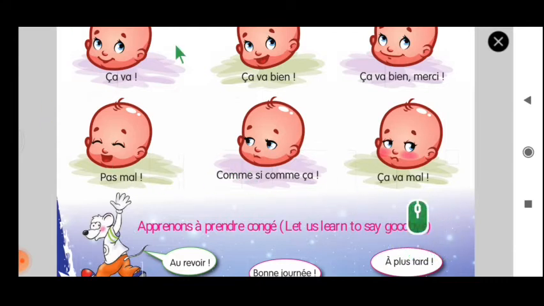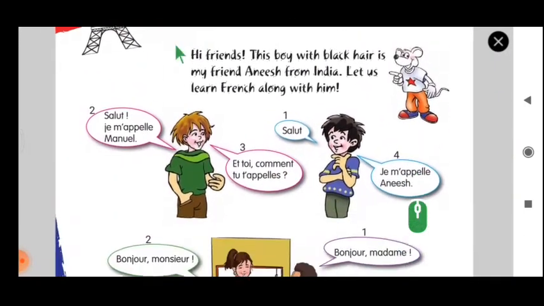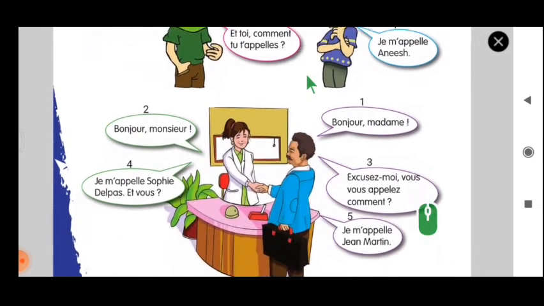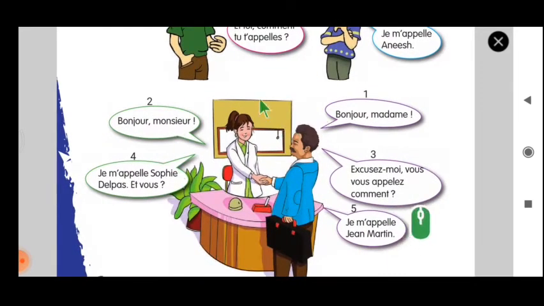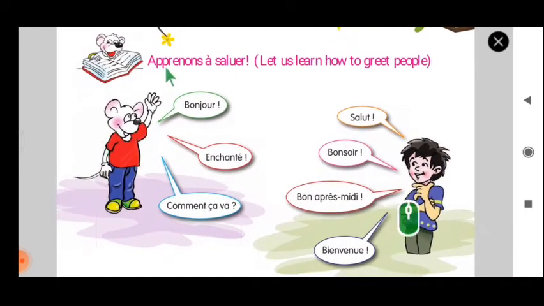So this is over. Next, I will give a summary of what we have seen so far. First, we saw introductions between people talking in the same age group. If you're talking to your friends, you follow this. If you're talking to professional people or elders, you follow the other scenario. Secondly, we learned how to greet people: morning, nice to see you, how are you, good afternoon, good evening, welcome, all these things.